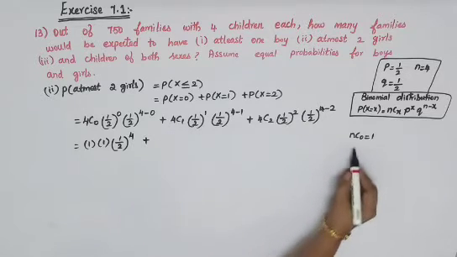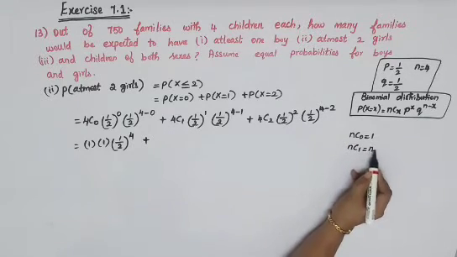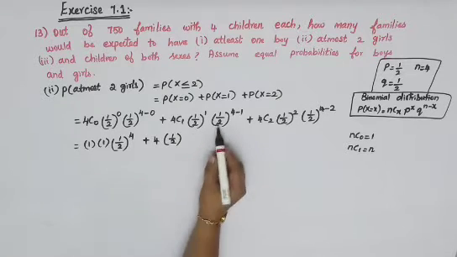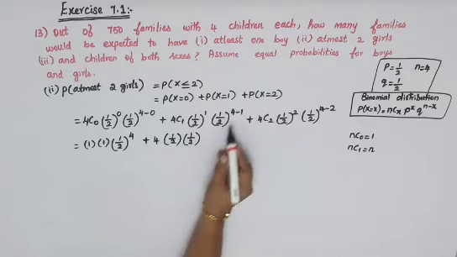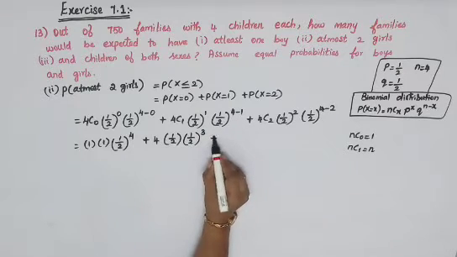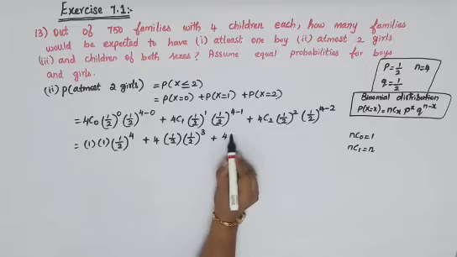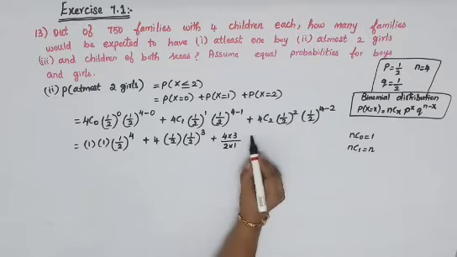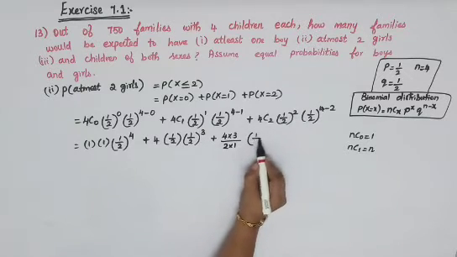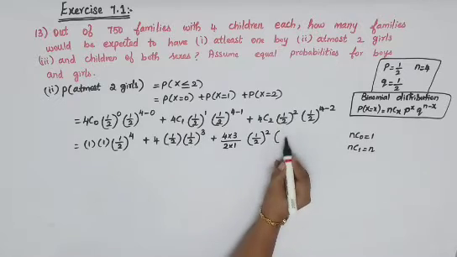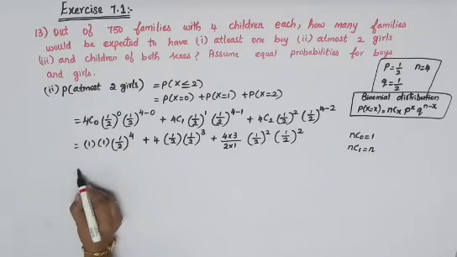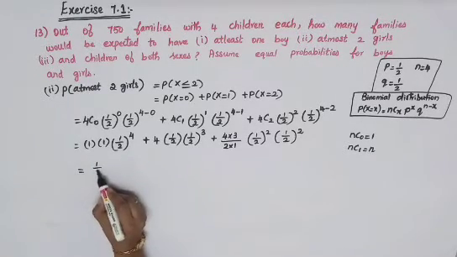Plus 4C1, so nC1 is equal to n, so 4C1 will become 4, into 1 by 2 power 1, and here it is 1 by 2 power 4 minus 1, it will become 3. Plus 4C2, go for a conversion, so 4 into 3, because 2 numbers here, divided by 2 into 1, into 1 by 2 square, again 1 by 2 the whole power 4 minus 2 will become 2.